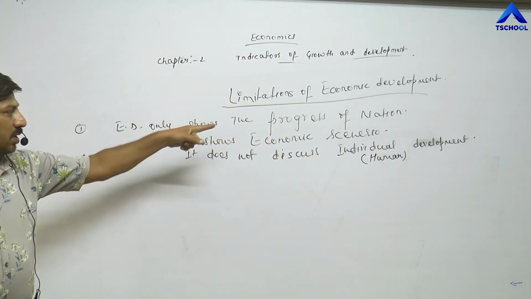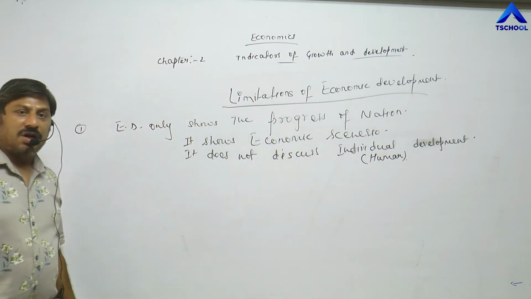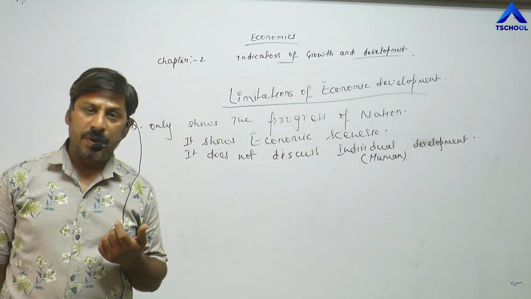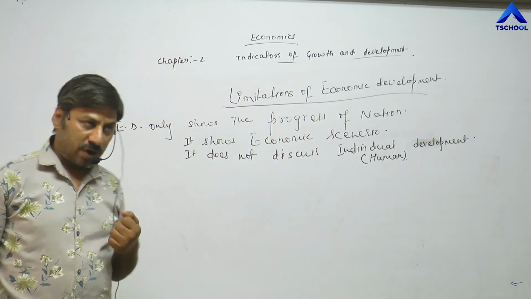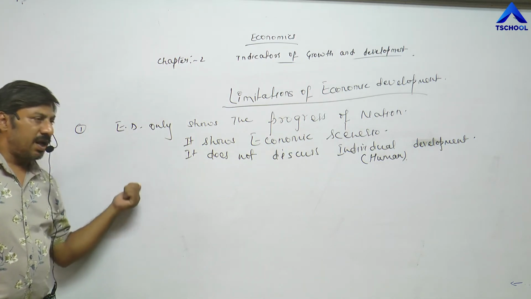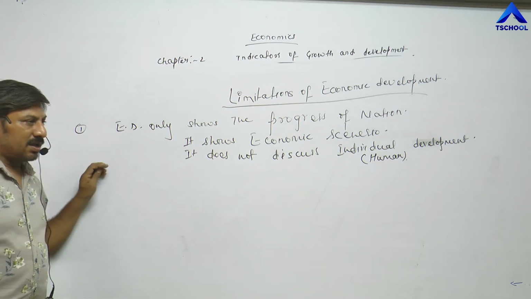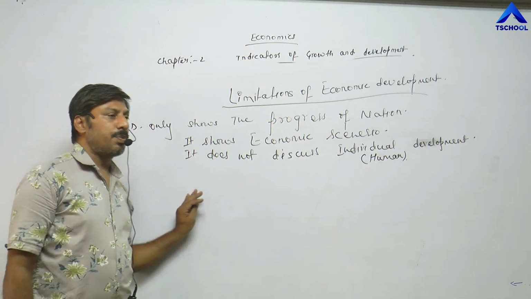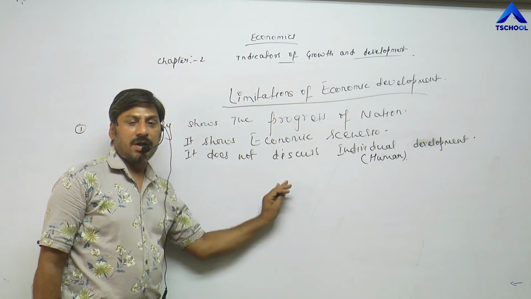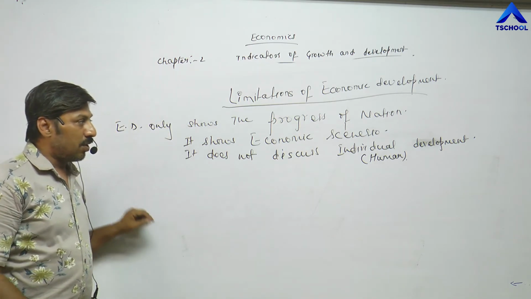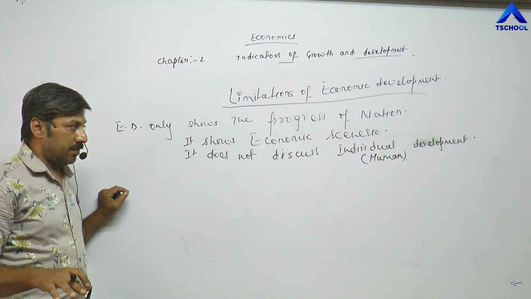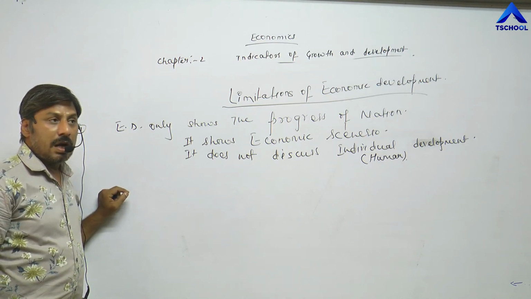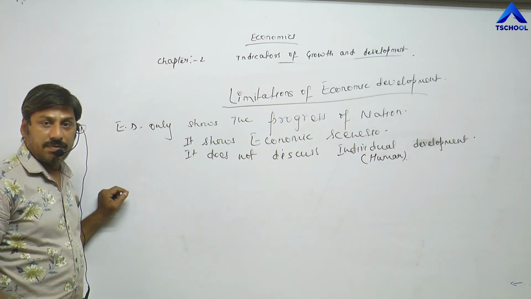Economic development shows only the progress of a nation. Whenever national income increases, we can observe that the nation is developing, the economy is developing. For example, when the national income of India increases, we can say that India is a developing country. Nowadays, we can say India is a fast developing country. But still, in spite of being a fast developing country, 26 crores or 26% of the total population are living below the poverty line.